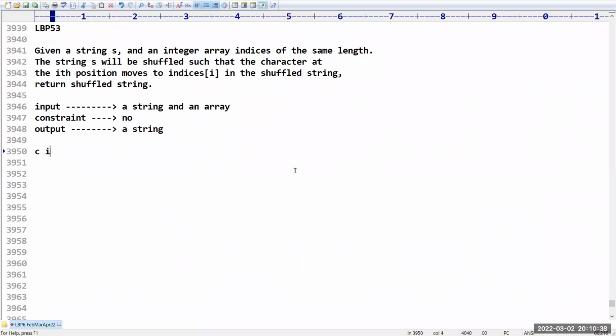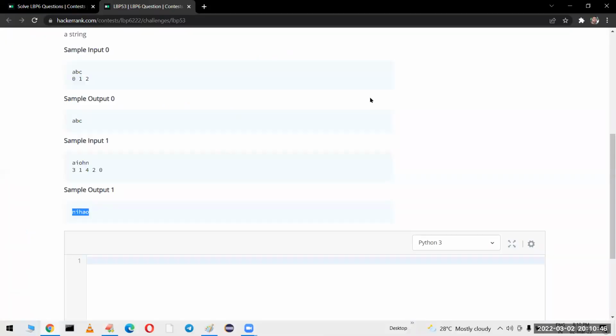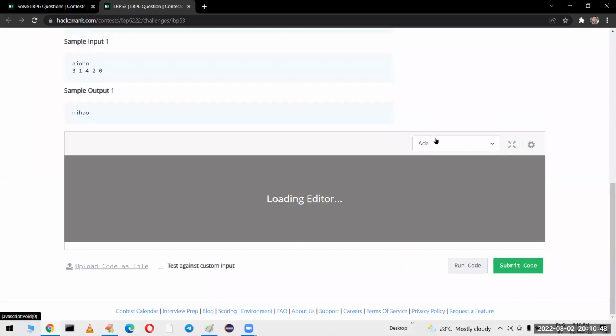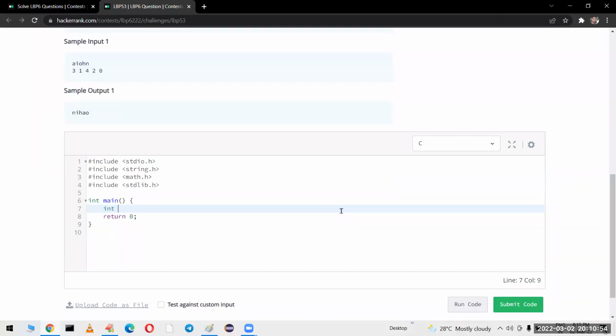Let me solve this problem. First, I will implement it in C language. What is the first step, sir? Integer. We have to take the first character string, and the target string also I am taking here.